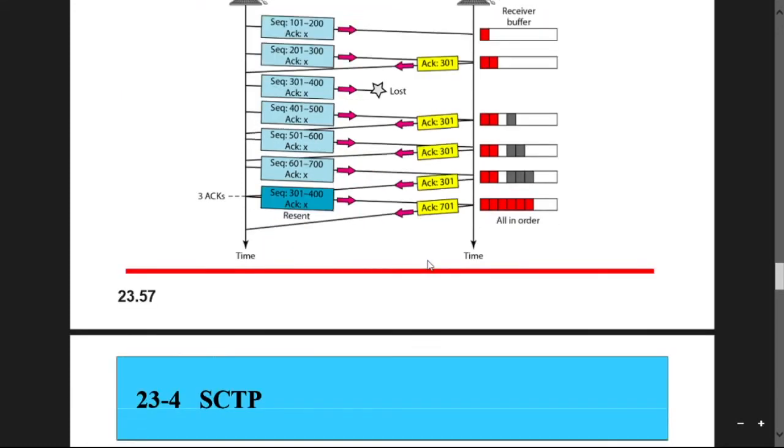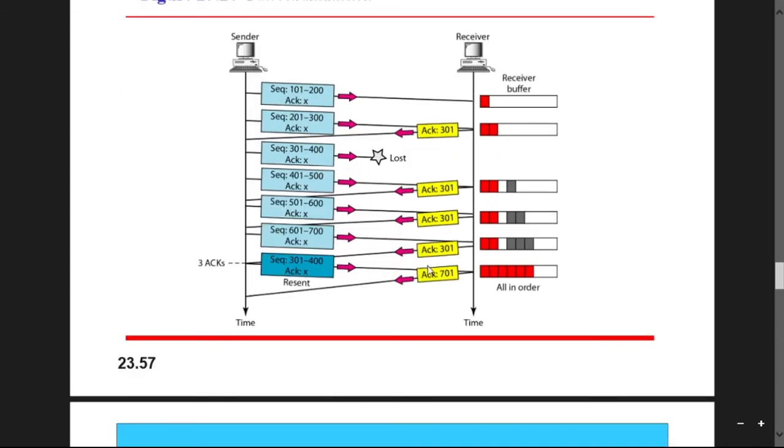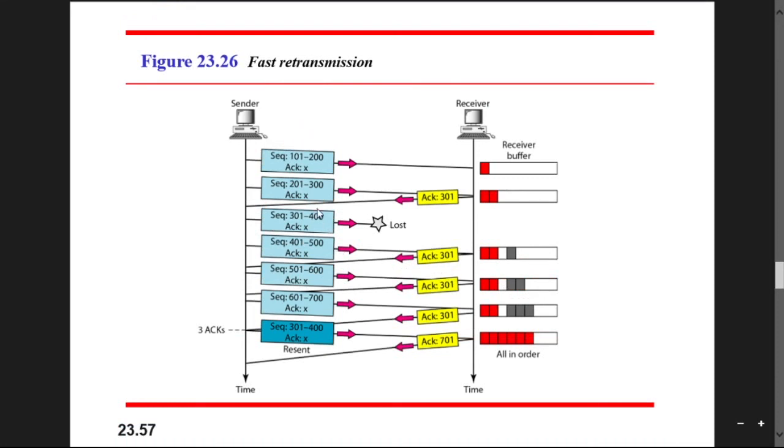This is the same process as you read before. Only here you have to send the sequence number as well as the acknowledgement number, and if the acknowledgement number is received, then it can send ACK 301. That means the sequence numbers 201 to 300 are already received. So ACK 301 means the receiver wants the next data, that is, the previous data is already received by the receiver.